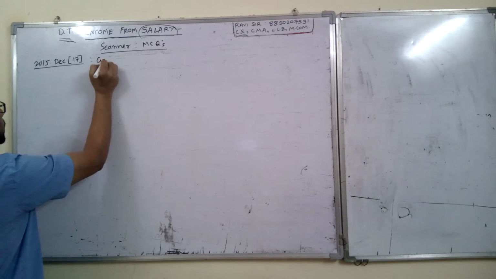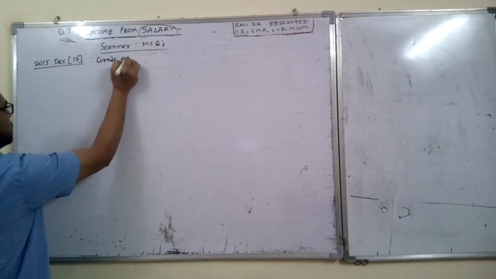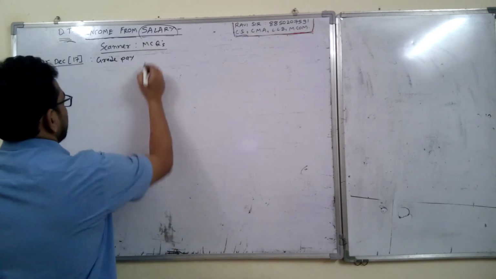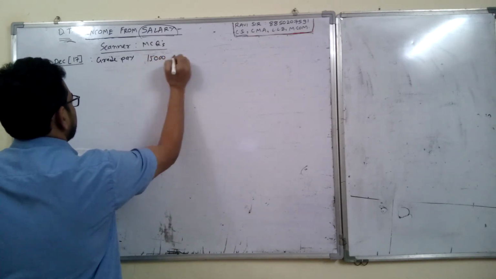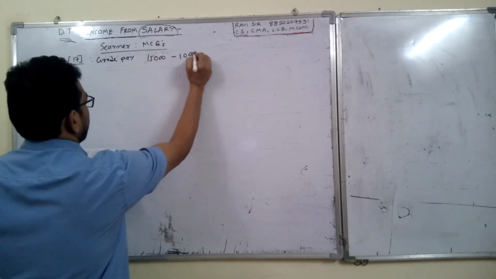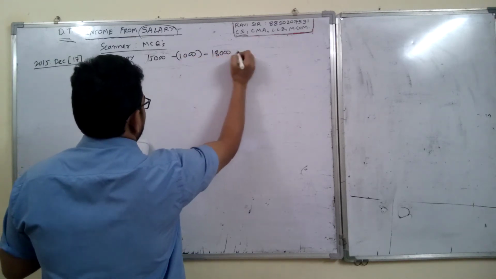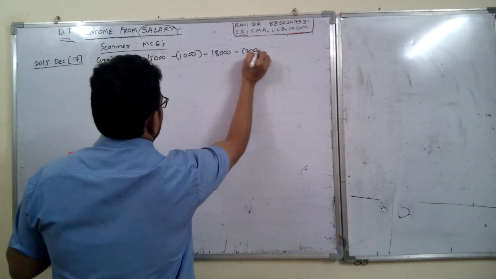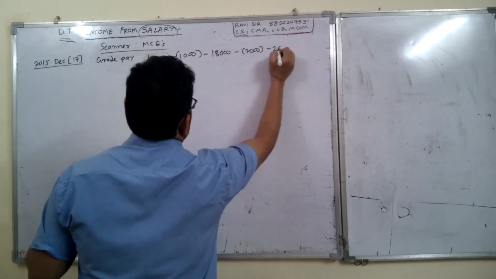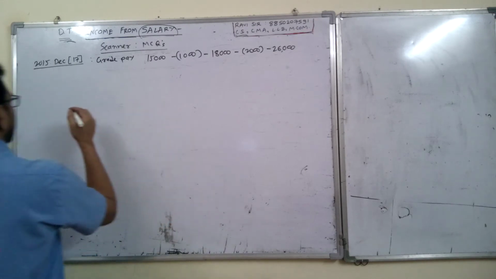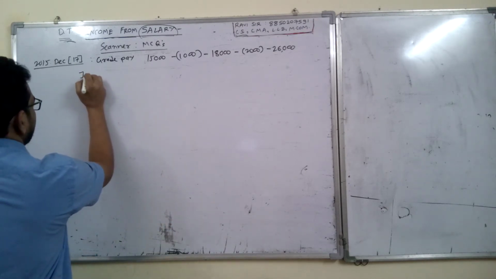So the grade pay is given as 15,000 dash 1,000 in bracket dash 18,000 dash 2,000 in bracket dash 26,000. So what does this mean? It means when he will join, what is the joining date? I will write it down.